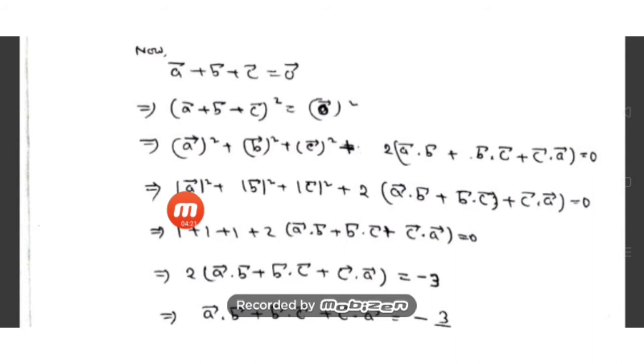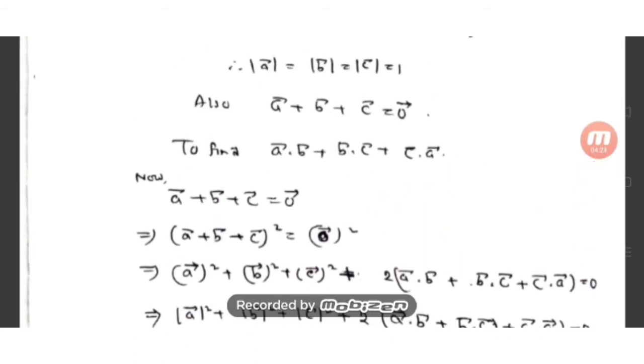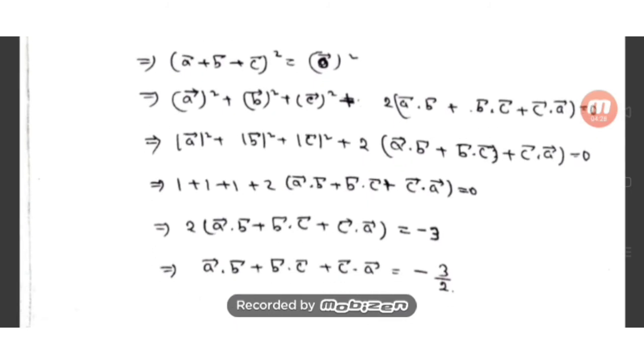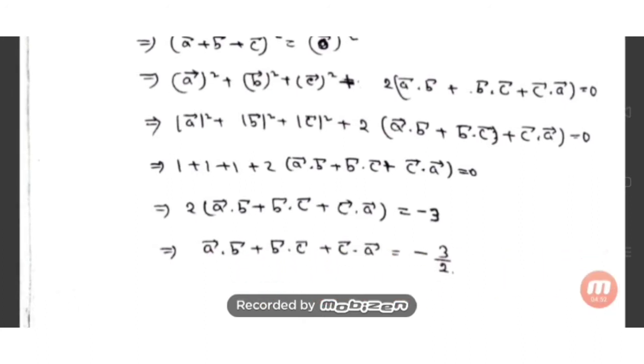And we convert in terms of modulus because we know the values of the magnitude a, b and c. That is 1 unit vector. Right? That is why we converted it and just substitute the values. 1 square is 1, 1 square is 1, again magnitude of c is 1, so 1 square is 1. 2 into the dot product terms remain. We need to get that, so we kept this term on the left and took the rest to the right. It becomes -3. Then we divide by 2. So we have got the value of a dot b plus b dot c plus c dot a is equal to what? -3/2. Hope you understand the solution.